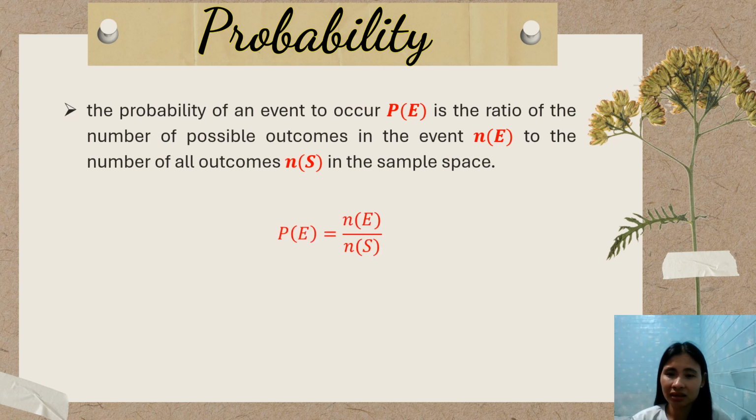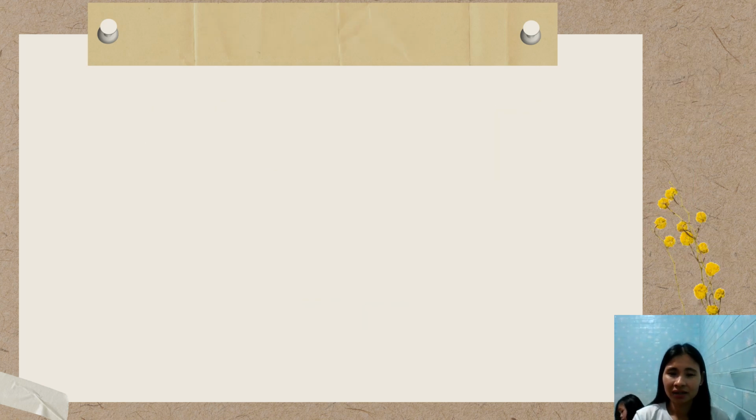So the formula of probability is N of E over N of S. N of E refers to the cardinality of the event, meaning how many outcomes in the event. And the sample space is all the possible outcomes. Always take note of the concept: greater than or equal to 0 but less than or equal to 1.